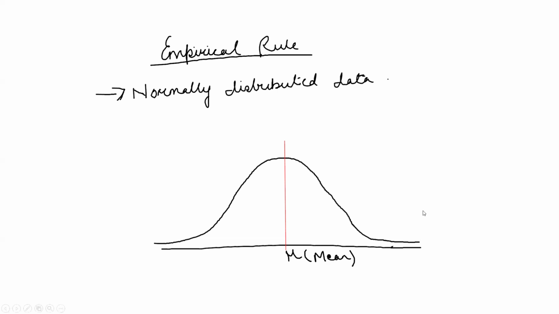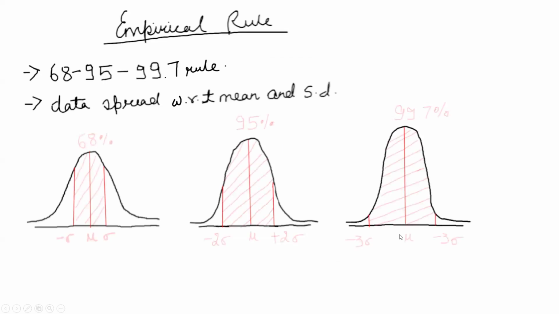The empirical rule is also called the 68, 95, and 99.7 rule. In mathematics, the empirical rule says that in a normally distributed data, every piece of data will fall within three standard deviations of the mean, where the mean is the average of all the numbers within the set.